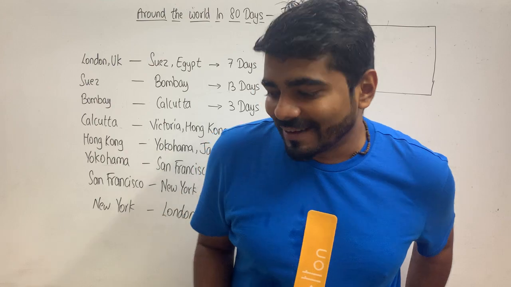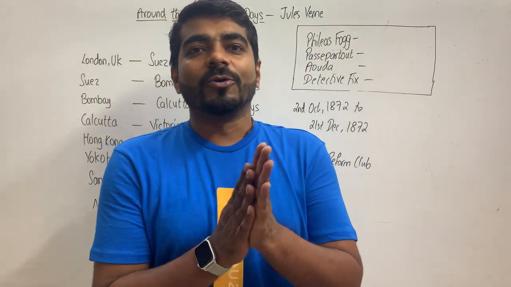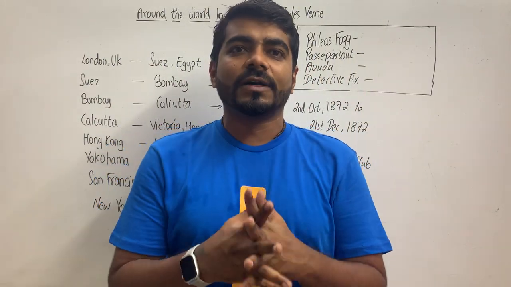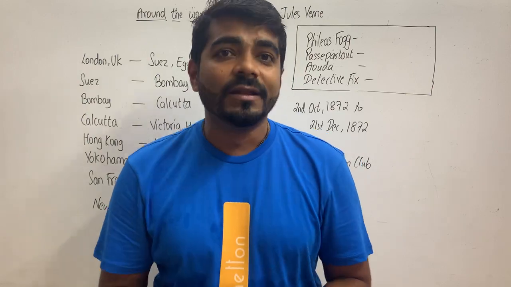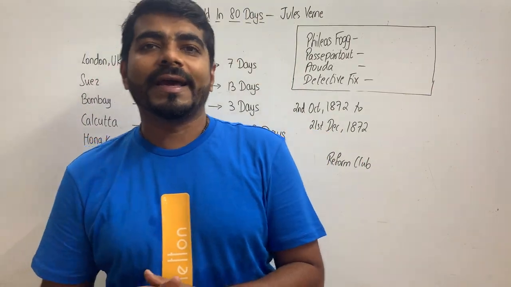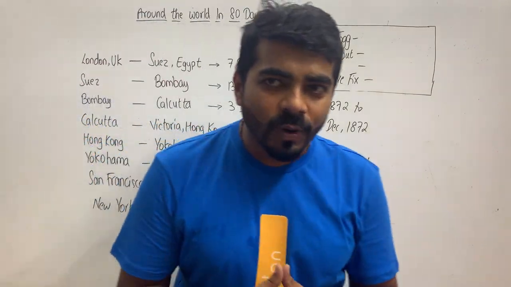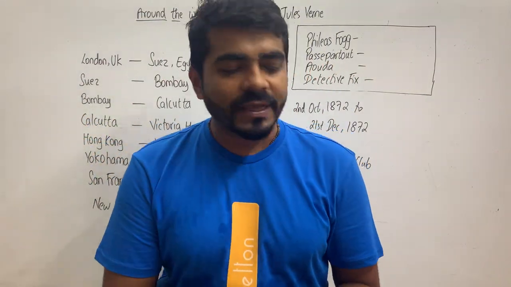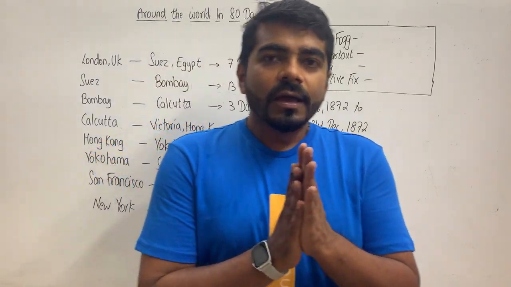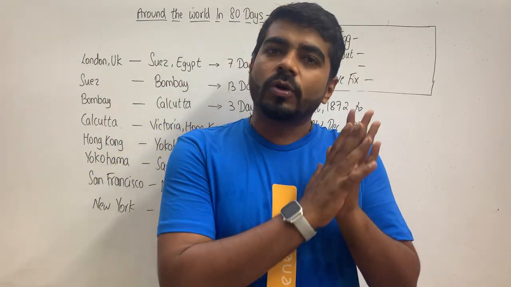And in today's chapter, we are doing the third one of the drama section. It's called "Around the World in 80 Days" by Jules Verne. Now, see, this Jules Verne, he is a French writer, a French author, and he obviously writes scripts only in French.